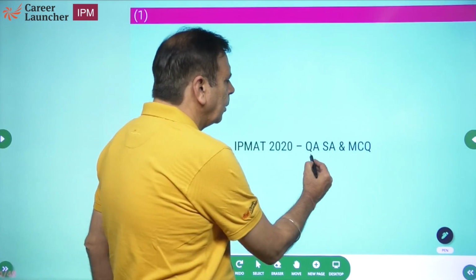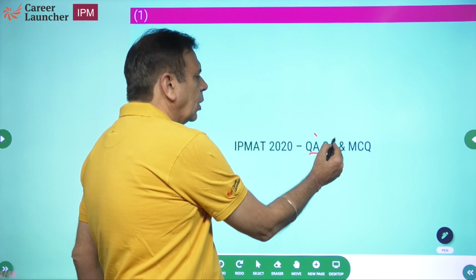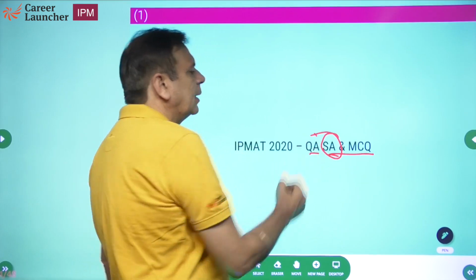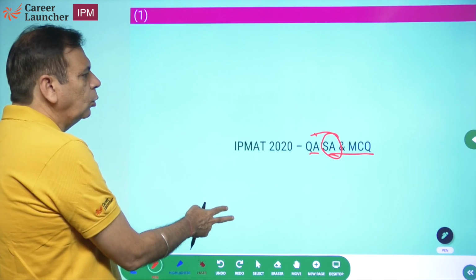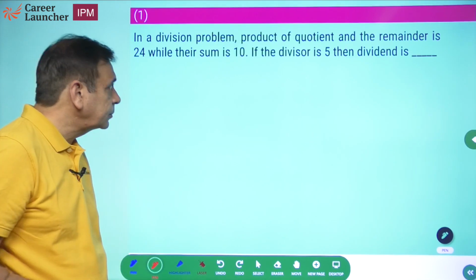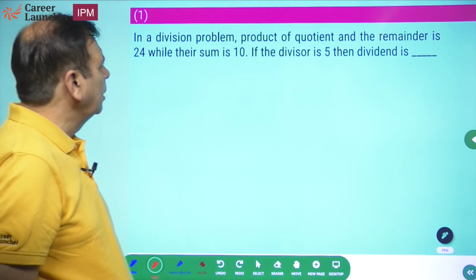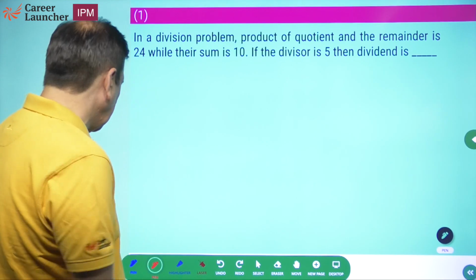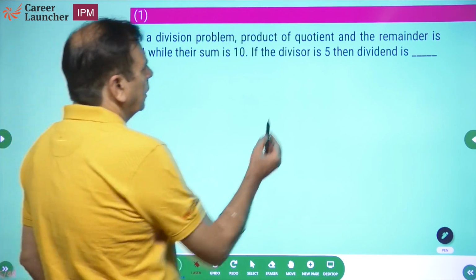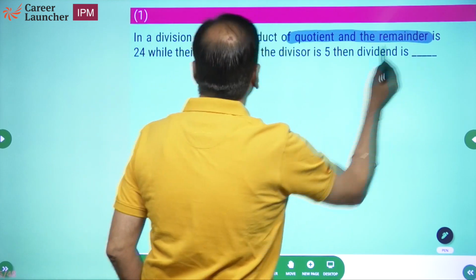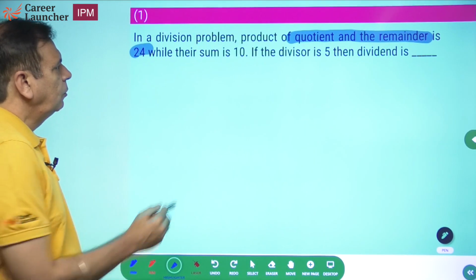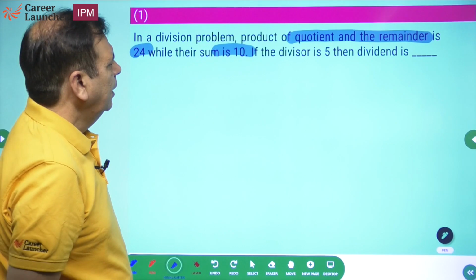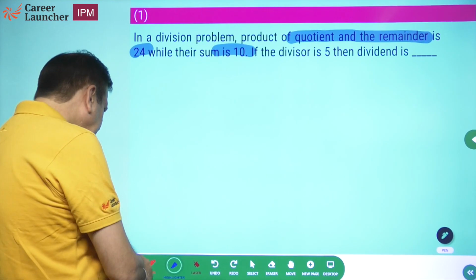IPMAT 2020, we look at both QA and essay. First, obviously, essay and MCQ. First, we look at the essay, and then we'll go to MCQ. Okay, first question. In a division problem, the product of quotient and remainder is 24, while the sum is 10. If the divisor is 5, what is the dividend?